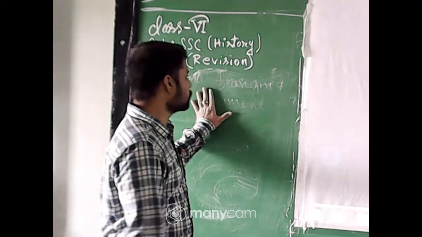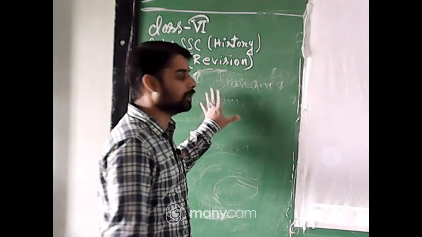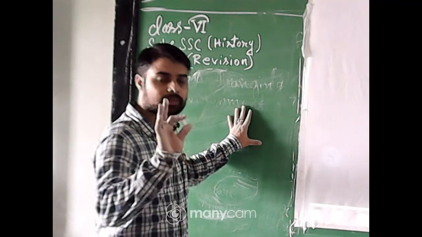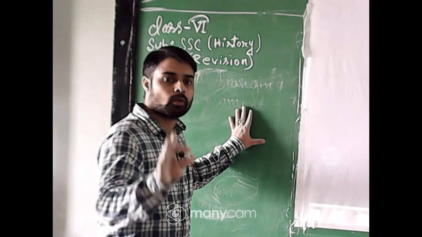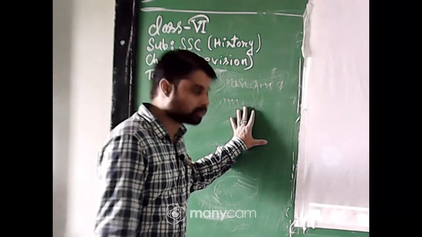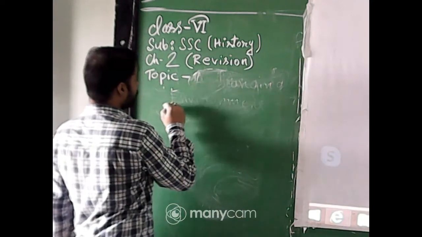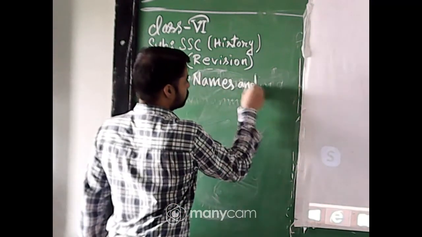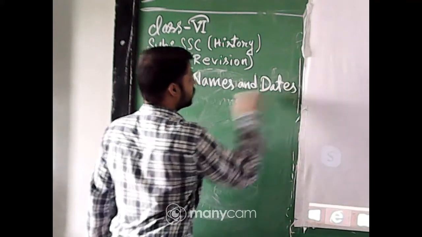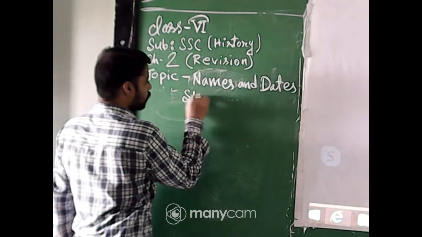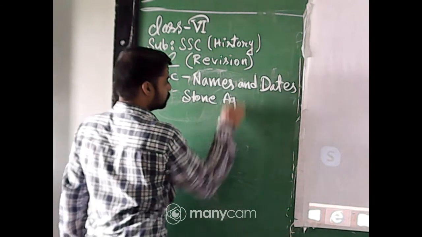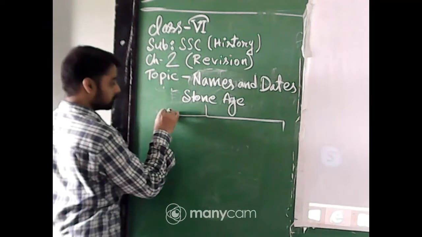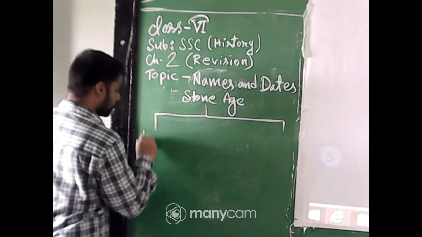But this is not our topic. In this chapter, chapter number 2, we discuss the Stone Age, the life of the people of the Stone Age. And the Stone Age is divided into three parts. Number 1, Paleolithic.